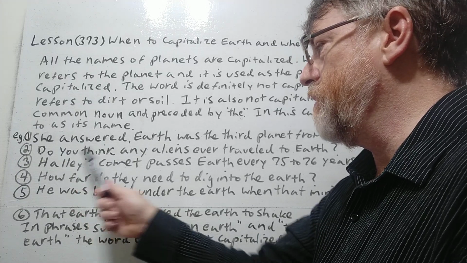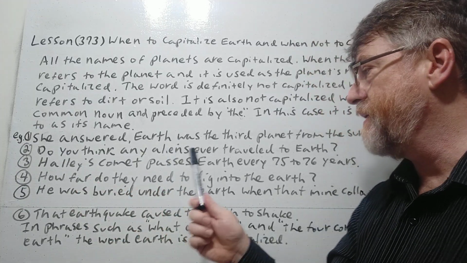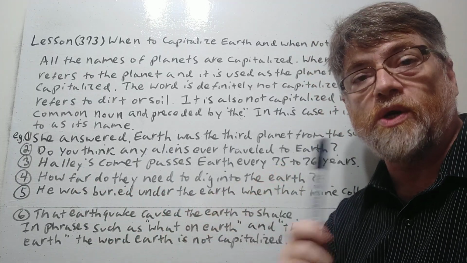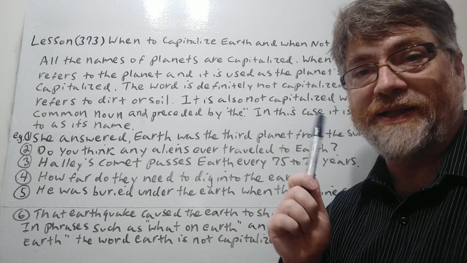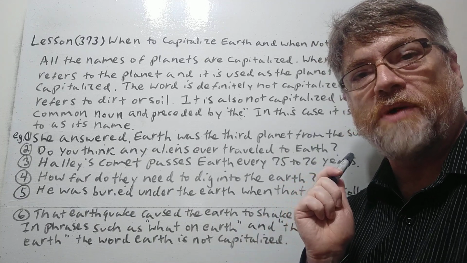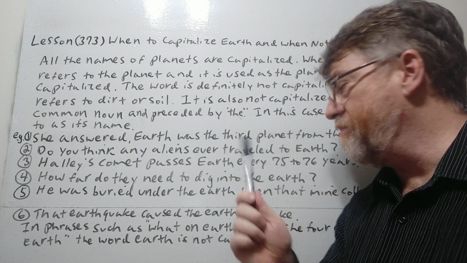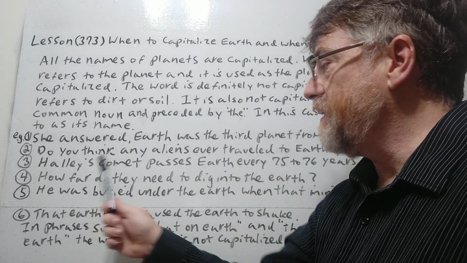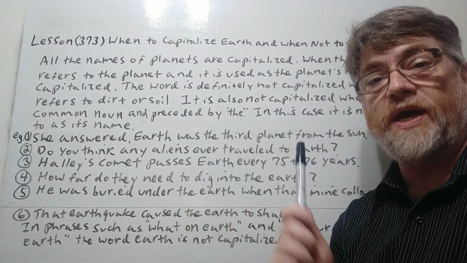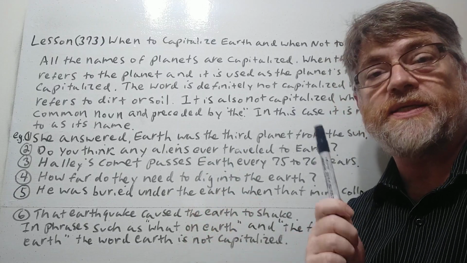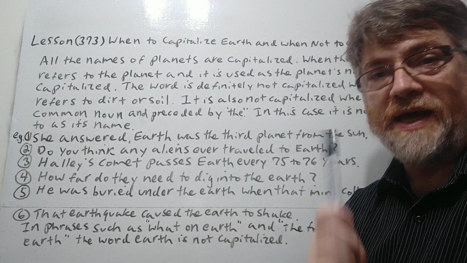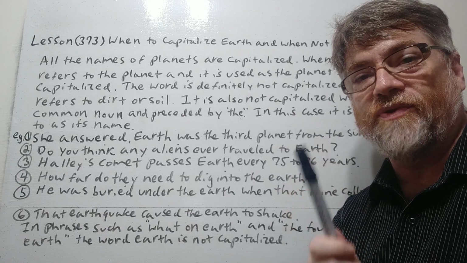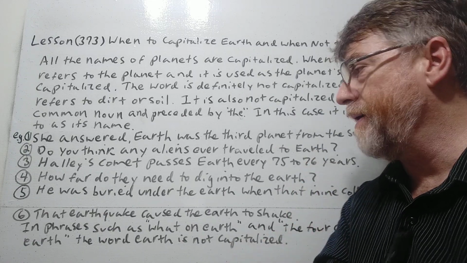All right, number two, do you think any aliens ever traveled to Earth? Definitely the planet, definitely its proper name. Yeah, it would be capitalized here. All right, number three. Halley's Comet passes Earth every 75 to 76 years. Yeah, again, definitely the planet, definitely referring to its name, the name of the planet.